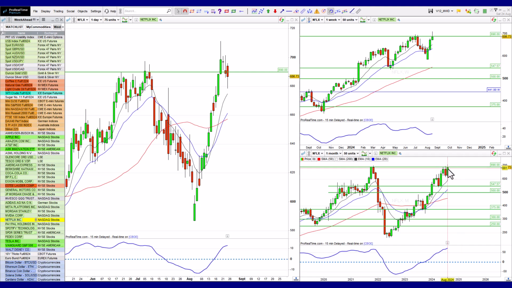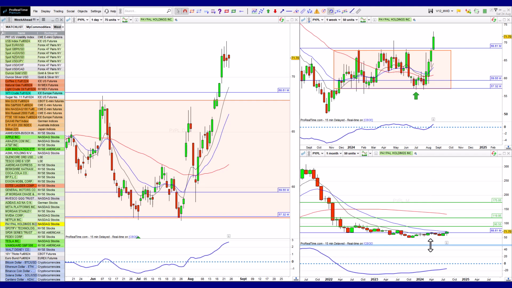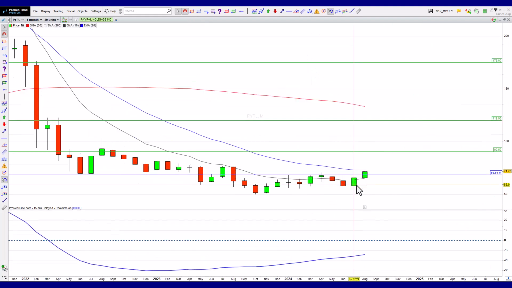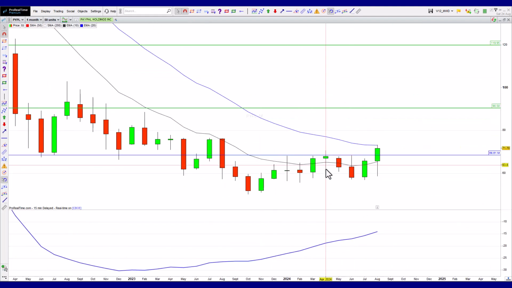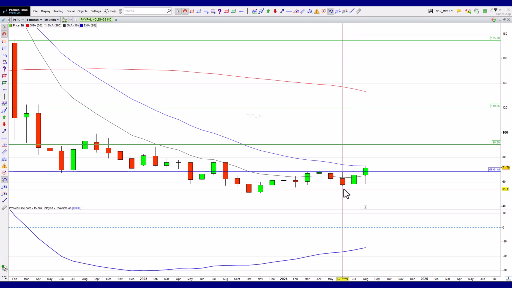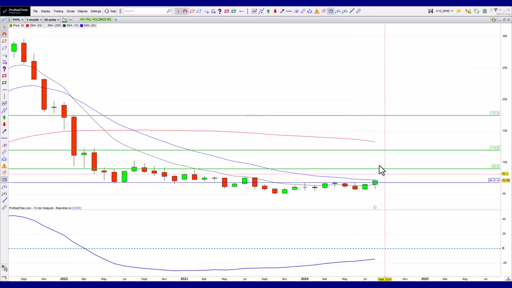Okay, Netflix continues to test those upper resistance levels, still looks nice and bullish. PayPal, there we go. So that is a nice bullish sign. And look at that, consolidation, and it's broken out of that. That is a very good sign, and interesting how that ended up being a little bit of a double bottom. But what I like about it the most is probably this look here. We're now in an uptrend on the monthly. We haven't had that for a while. So in an uptrend on the monthly, I don't know what the upside potential is here, but this is a buy opportunity.